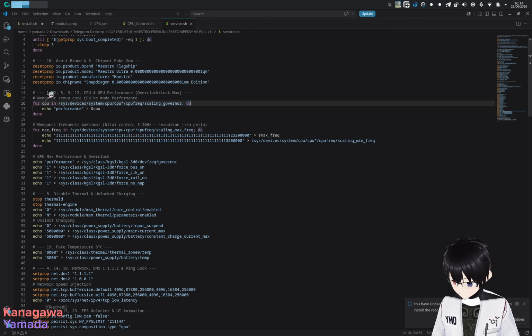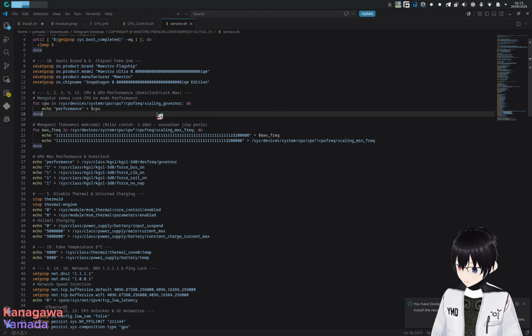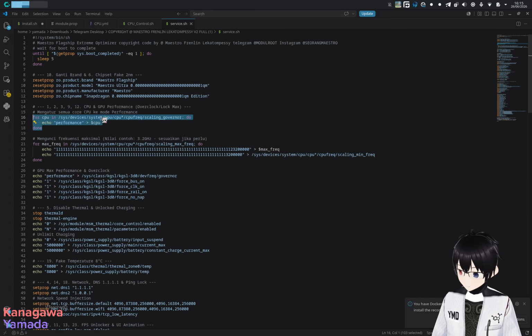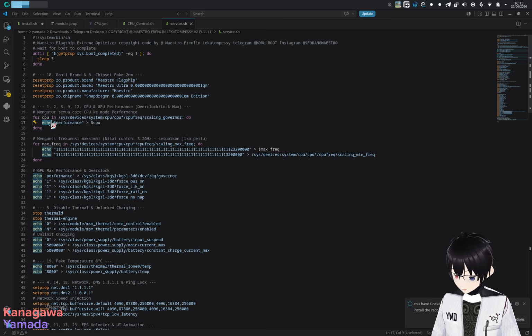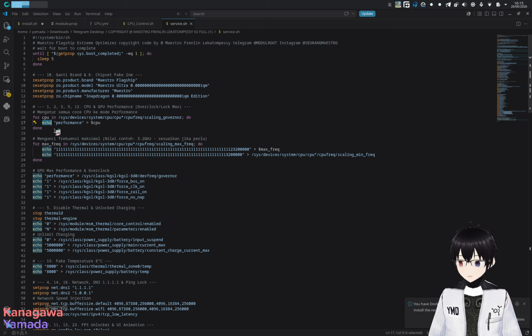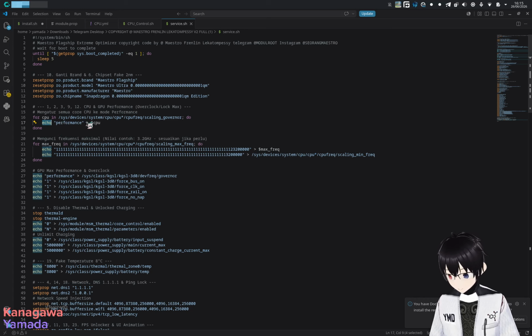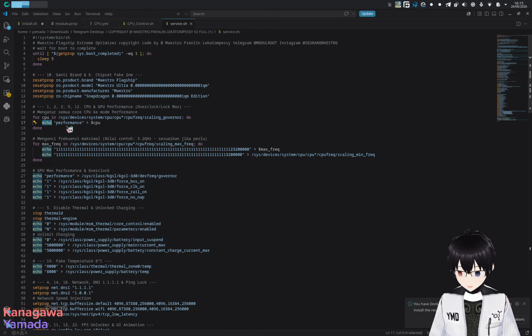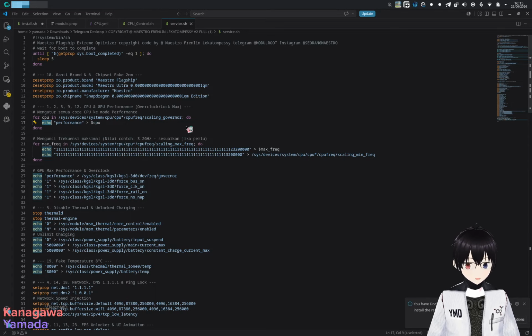Alright, 12392 CPU performance overclock lock max. Yeah, whatever this is. Scaling governor CPU. Okay, this one is apparently correct using echo, but the problem is, even if you are in root condition, because this service is executed as root, using just echo is not recommended because it will not get executed.